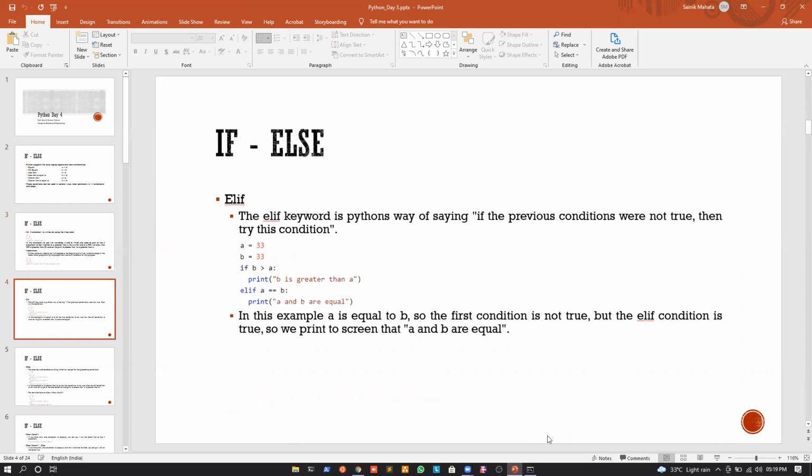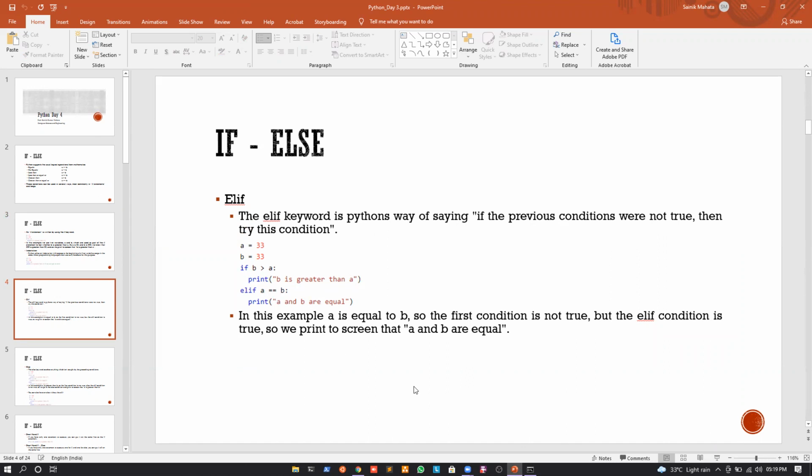Now, obviously, if I have an if statement, I will have another elif statement. Now, what is elif? Elif is just the short form of else and if, right? Which means if the first condition is not working, then we can go to another condition. So what else can we do? We go to the next condition and we write it using else if, or elif in short. The elif keyword in Python is Python's way of saying that if the previous conditions were not true, then try this condition.